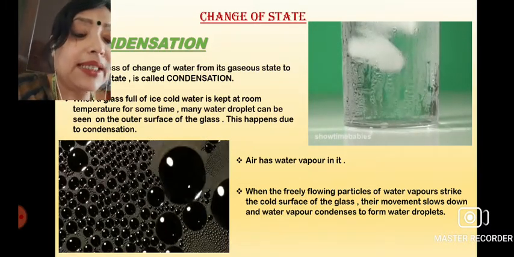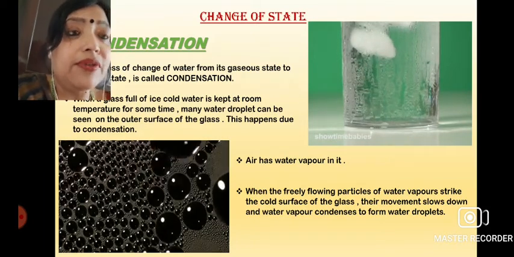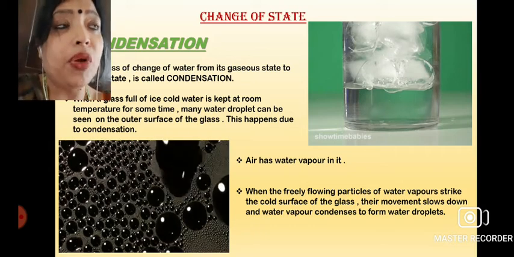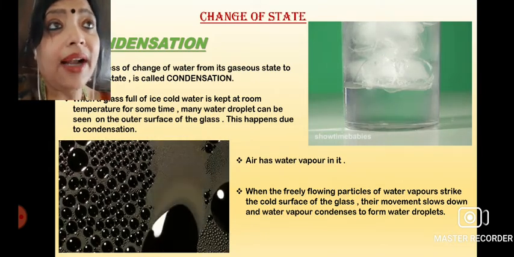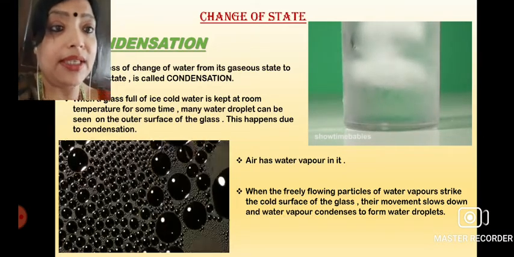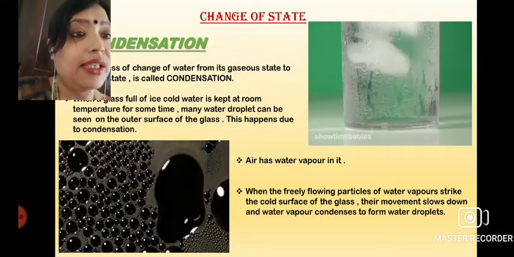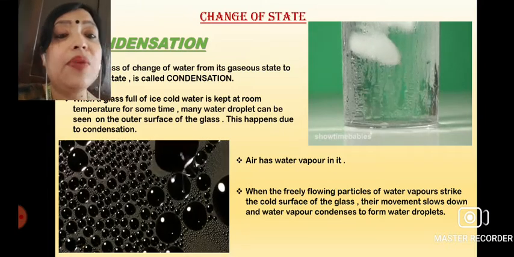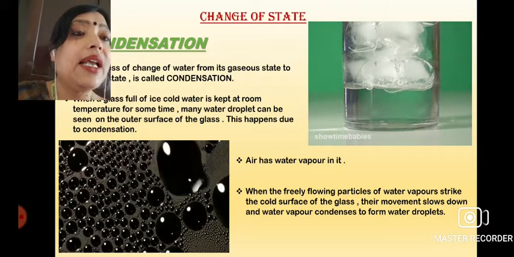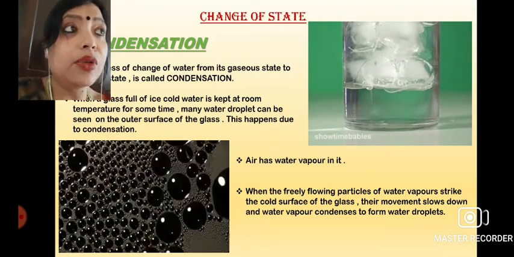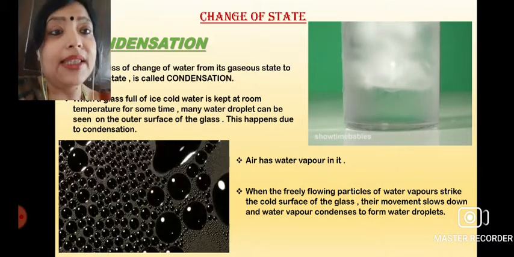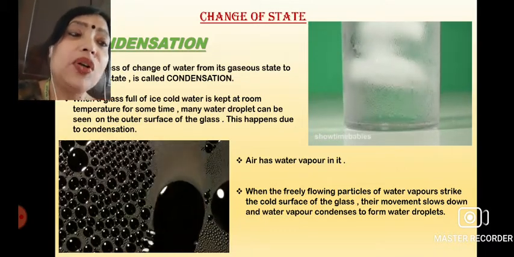So this process of change of the water from its gaseous state, like gaseous state means the steam or the vapor, converting into liquid state, is known as condensation. In the picture also you can see the steam coming in contact with the cold substance and condensing, forming the water droplets. This process is called condensation.